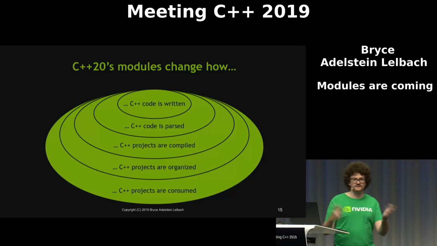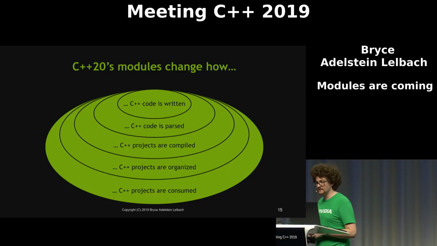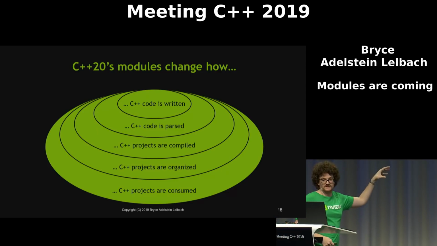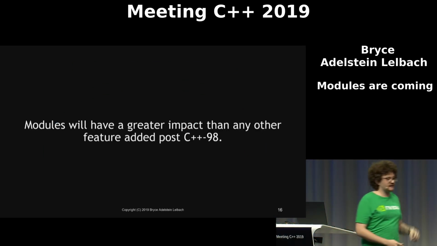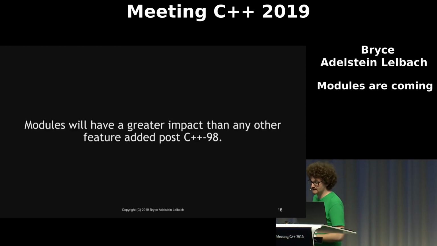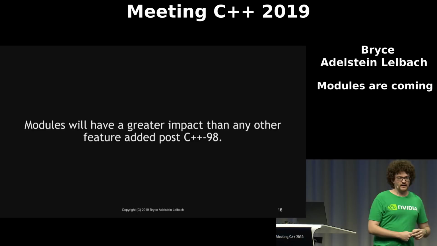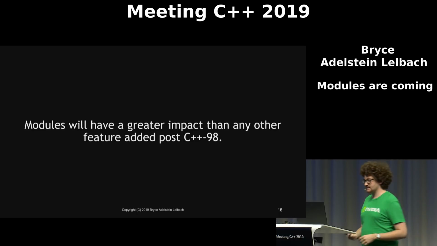IDEs, syntax highlighting, any sort of tools need to be able to consume your project as a whole project too. The footprint of modules on the ecosystem is very large, and that's why I claim that modules will have a greater impact than any other feature added post C++98. And we all need to prepare for that new world. It will not be an overnight transition. It will be a long, perhaps decades-long process.